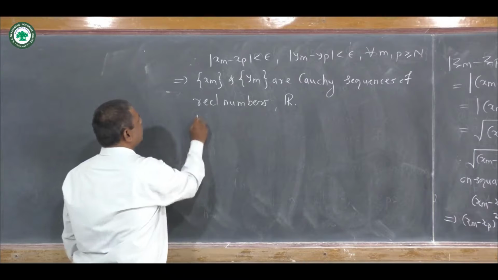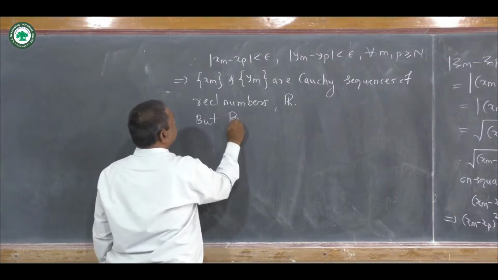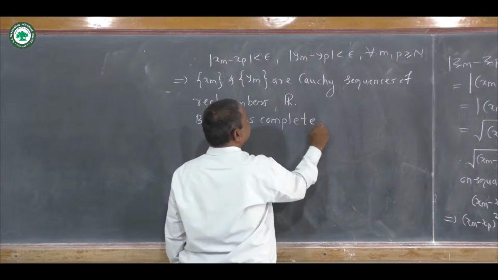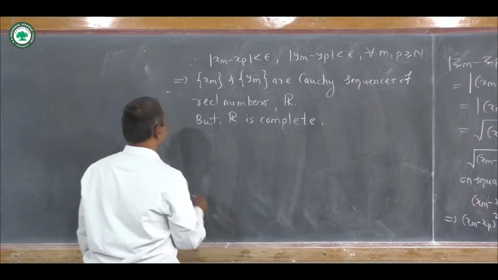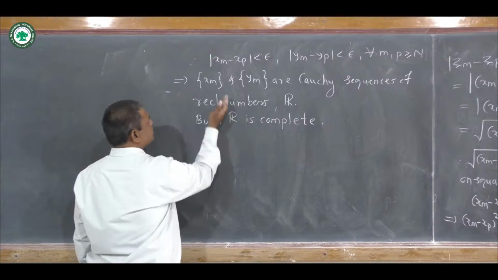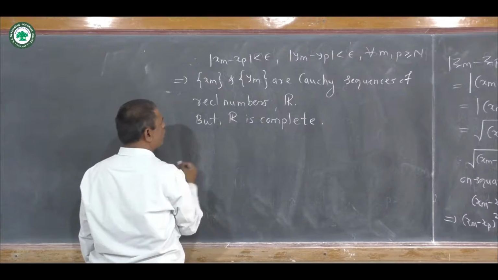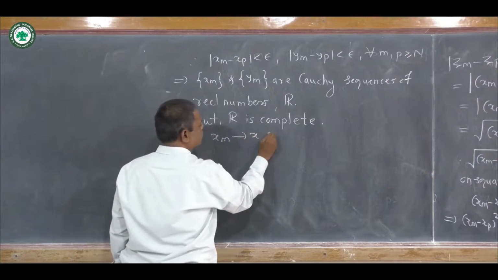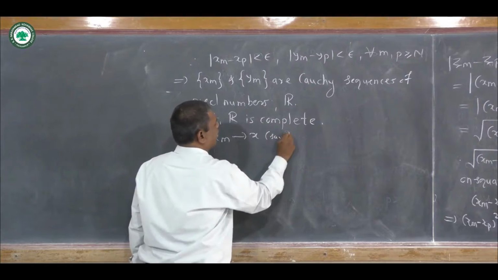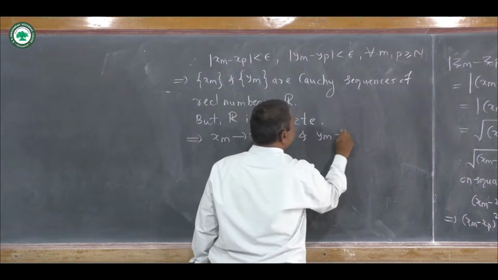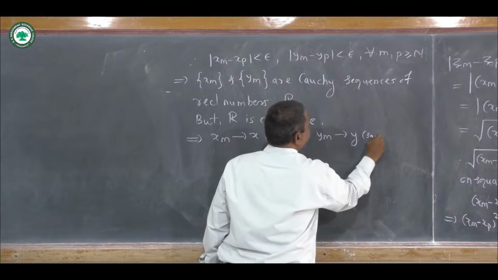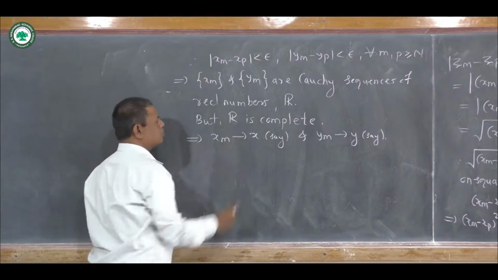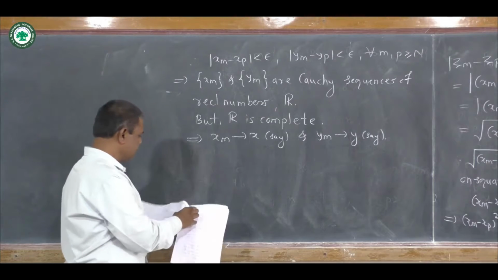But we know that R is complete, just as we have seen. That is, R_U is a complete metric space. So this tells us that these two Cauchy sequences are convergent. So x_m converges to x, say, and y_m converges to y, say.